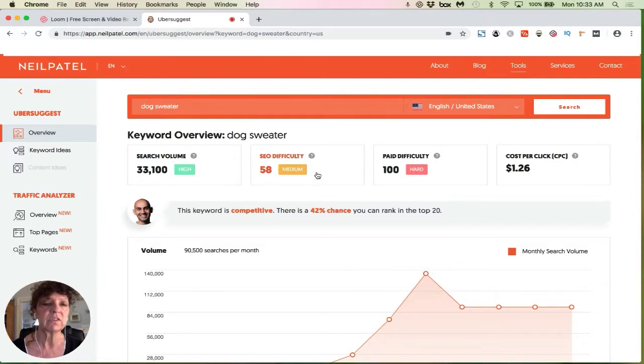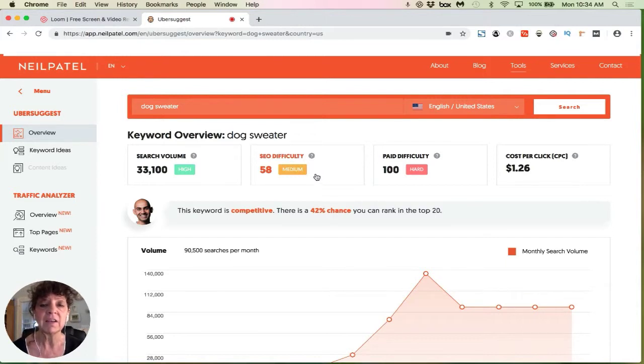And the SEO difficulty, this is really important. There's two things that you always have to know for keyword searching. Number one, is there a decent amount of volume? And number two, how difficult is it? So if you're a small business and you're just getting started, you don't have a lot of domain authority, you're not a CNN, you're just a small fry and you want to get in the SEO world, I recommend that you go for medium to low, never high. You just probably don't stand a chance. So just don't even go there. I try to keep it below 60. If you can get it in that 30 range, that's really, really good. But I would never go higher than 60.